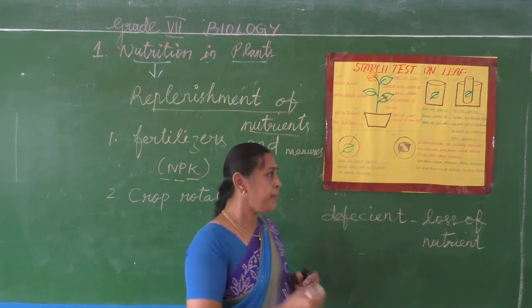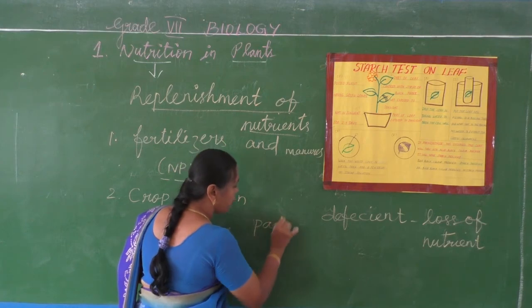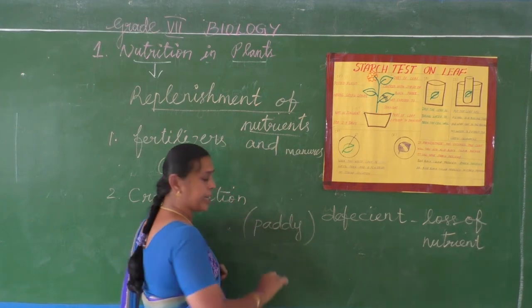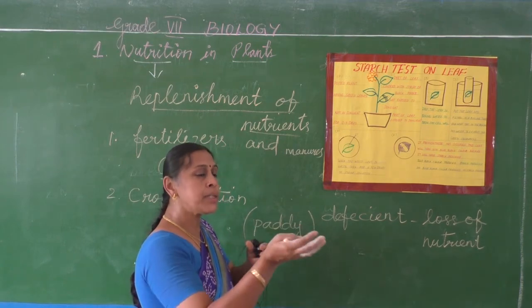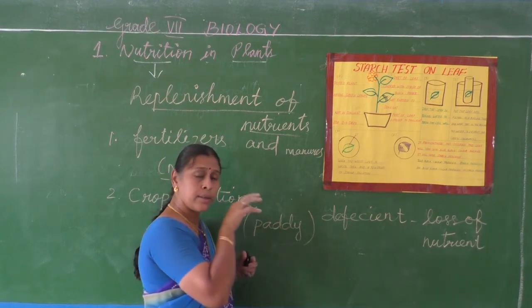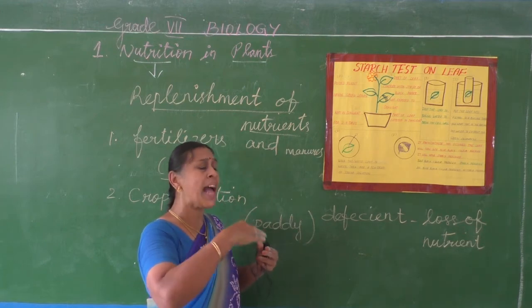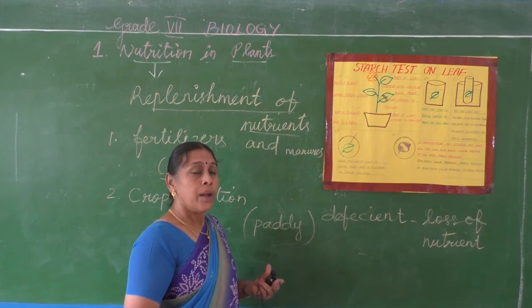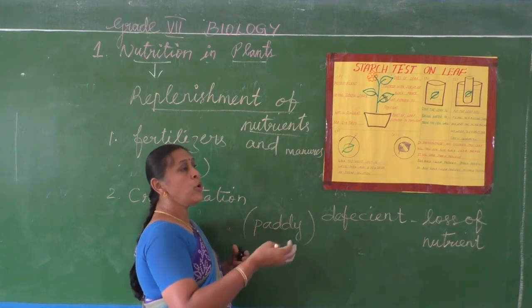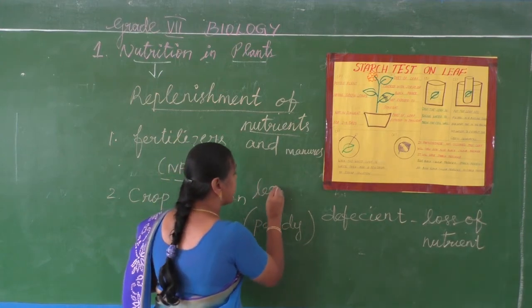For example, if paddy is grown for the first 6 months in a field, paddy means rice. After that, the farmers should not again sow wheat or some plants with carbohydrate foods. What they have to do is grow some leguminous plants.